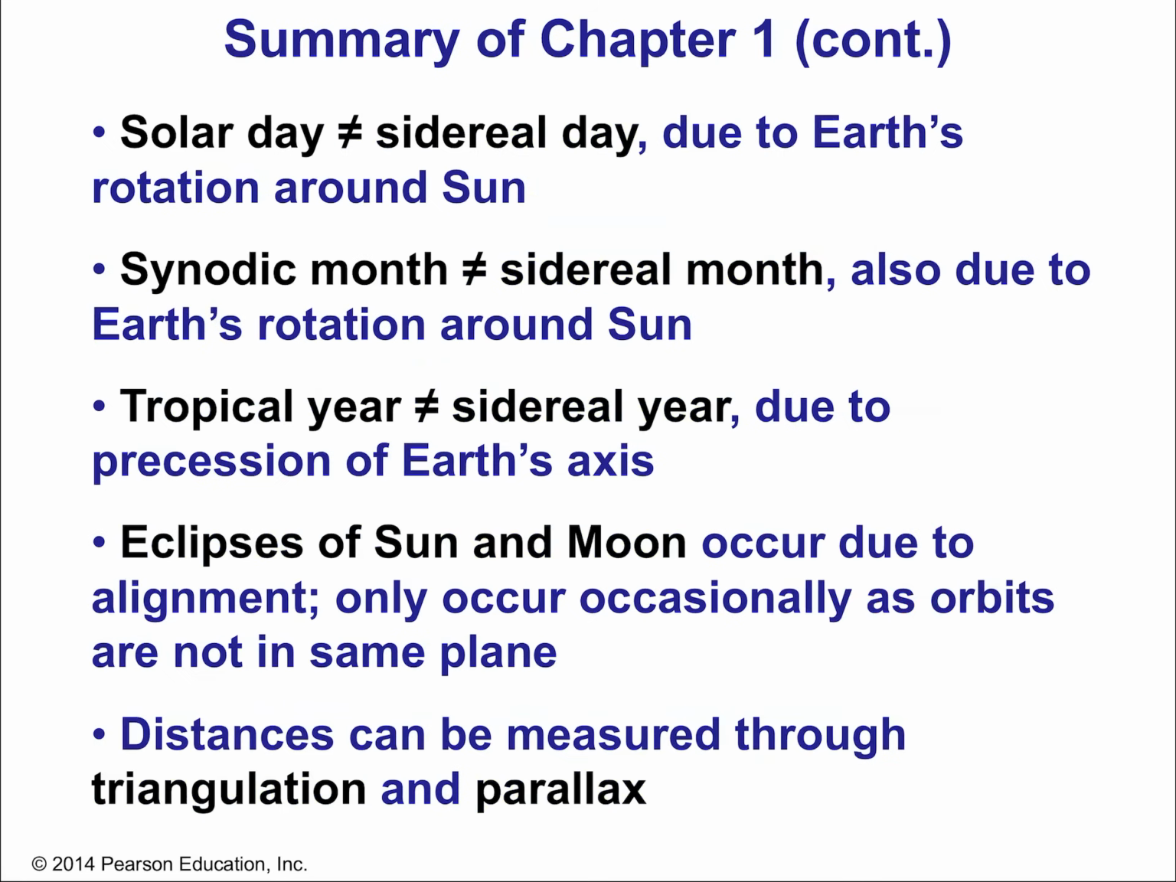Okay. We talked about the difference between the solar day and the sidereal day. We talked about the difference between the synodic month and the sidereal month. And which one's always shorter? The sidereal. Okay. We talked about the difference between the tropical year and the sidereal year due to the precession of Earth's axis. We talked about the eclipses of the sun and the moon, when they occur, and why they don't occur at every full and new moon. And we talked about how distances can be measured through triangulation and parallax. Okay, well, thank you so much for watching this lecture video.